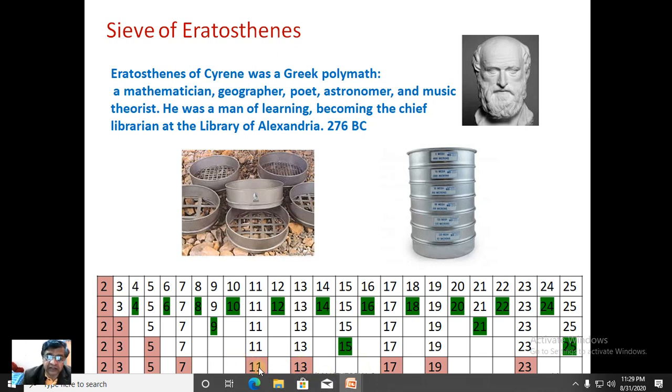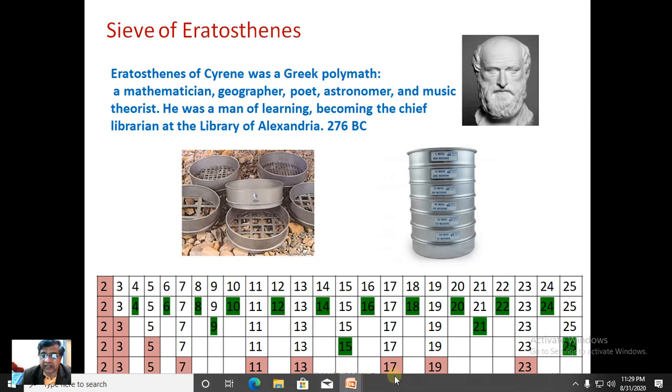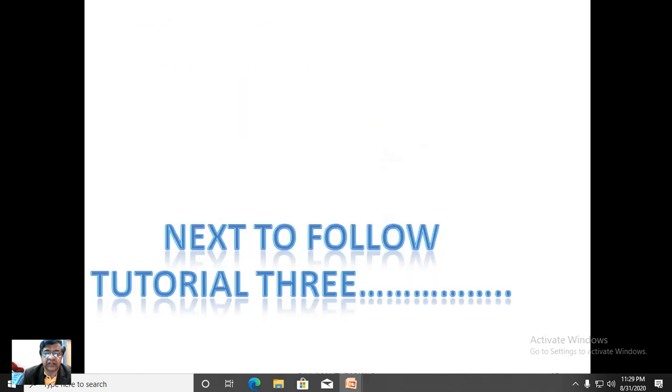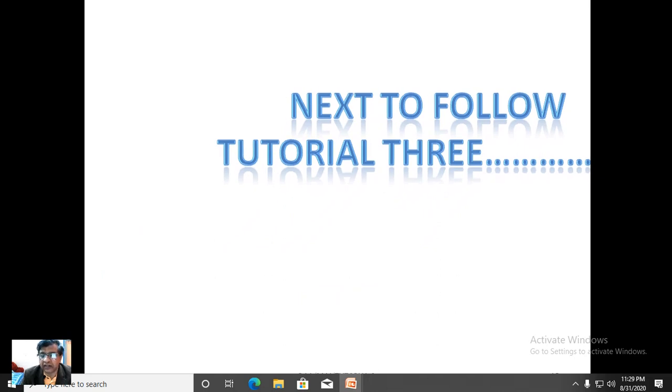Once again we will try with 11. No numbers are available. 13, no other numbers are divisible by 13. 17, like this we will end up with 23. It is shown in this particular line. Therefore the list of primes up to 25 is 2, 3, 5, 7, 11, 13, 17, 19 and 23, which will remain in this top sieve. We will end this discussion with this. Next to follow is tutorial 3, where we will discuss very important aspects of the algorithms. Until then, thank you.